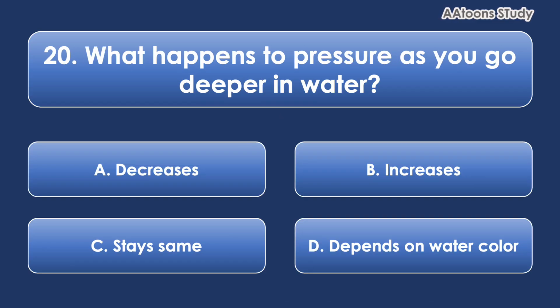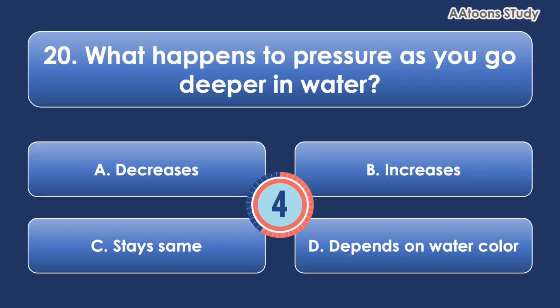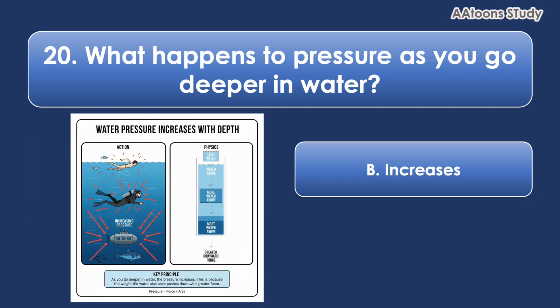What happens to pressure as you go deeper in water? Increases. As you go deeper in water, the pressure increases. This happens because the deeper you go, the more water there is above you, and all the water pushes down with greater force. So, the deeper you dive, the stronger the pressure becomes.